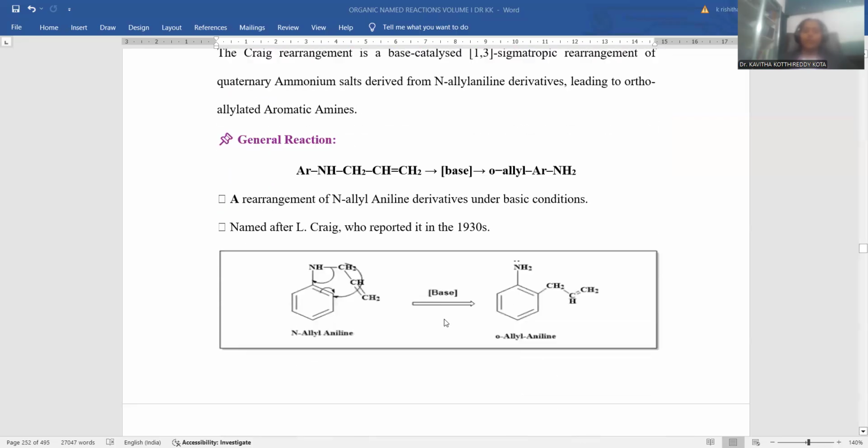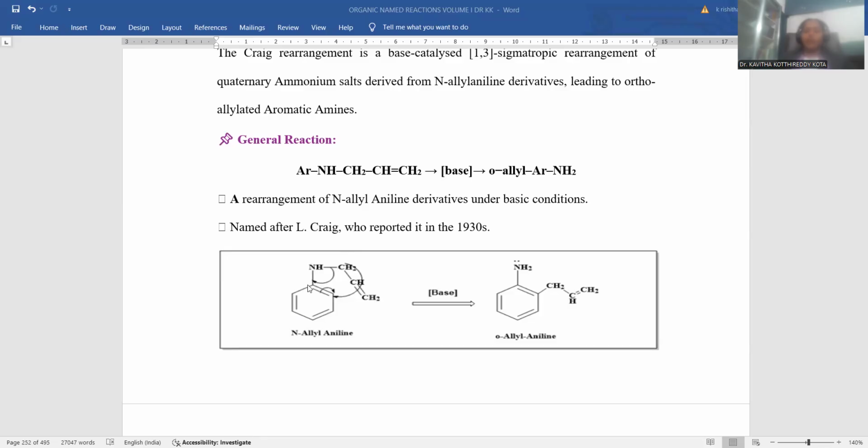If you want to observe this reaction, the clear description is provided. You can take a benzene ring with an NH group, nitrogen attached to CH2 single bond CH double bond CH2. During this reaction, in the base catalyzed 1,3 sigma-tropic rearrangement, the allyl group shifts from the first nitrogen atom to the 1, 2, 3, third position. This is how the first position to third position shifting of the allyl group takes place.